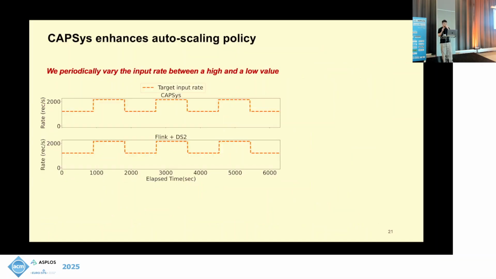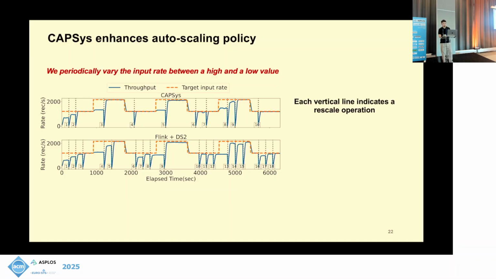Next we show how CAPSys performs with the auto-scaling policy. For the setup, we periodically vary the input rate between a high and a low value. The yellow dashed line indicates how we vary the target input rate over the timeline. The blue line represents the actual achieved throughput, and each vertical dashed line indicates a rescale operation. As we can see, CAPSys takes much fewer iterations to converge in response to the target rate changes.